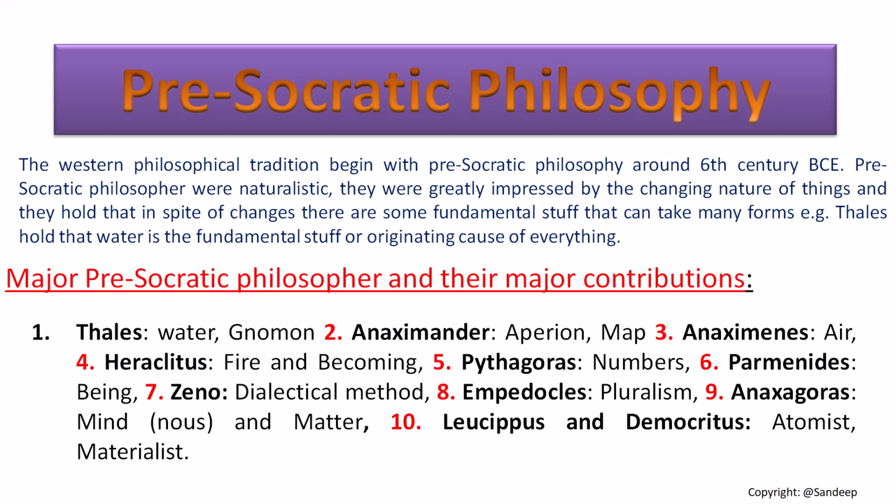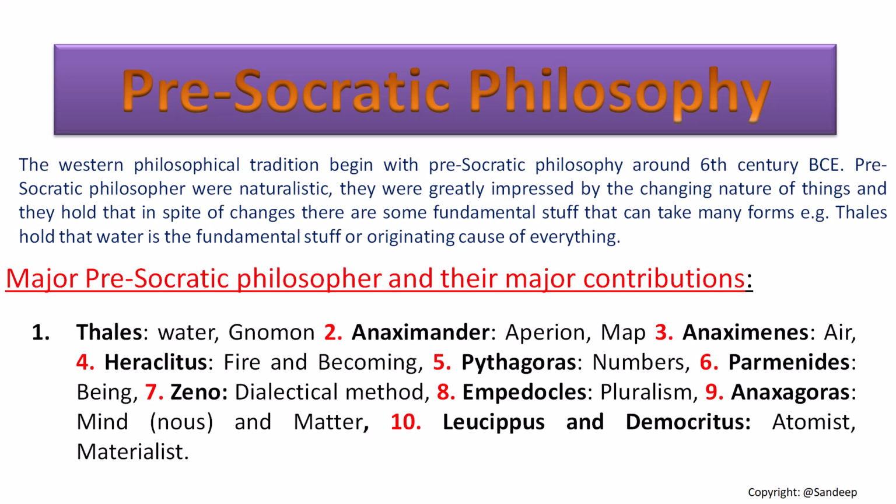The central question they deal with is the problem of change. The constantly changing nature of phenomena inspired the pre-Socratic philosophers to propose different opinions. These opinions are considered philosophical because they are grounded in rationality and reasoning. This is the list of major pre-Socratic philosophers.